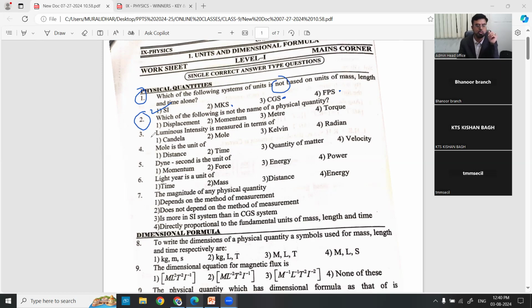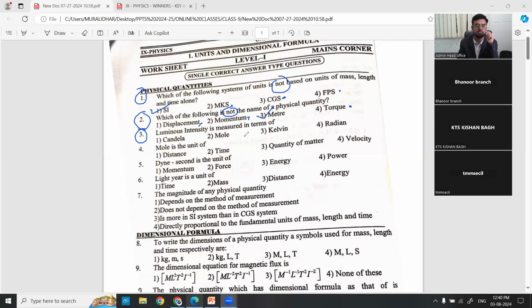Question number 2. Which of the following is not the name of a physical quantity? Displacement is a physical quantity. Momentum is a physical quantity. Meter is not a physical quantity; meter is a unit of a physical quantity. Even torque is a physical quantity only. Torque is nothing but the moment of a force, a couple of forces.